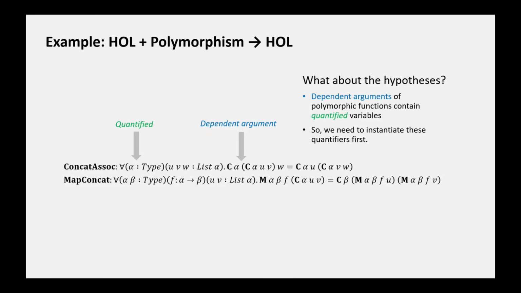Naturally, we would like to apply the same technique to the hypotheses. However, we will immediately find that we cannot because the hypotheses contain quantified dependent arguments. For example, the alpha in concat_soc. Since alpha is quantified, we cannot just turn this C alpha here into an HOL variable. Therefore, we need to first instantiate these quantifiers before we can apply lambda arrow star abstraction.